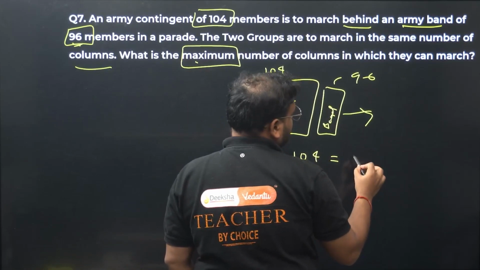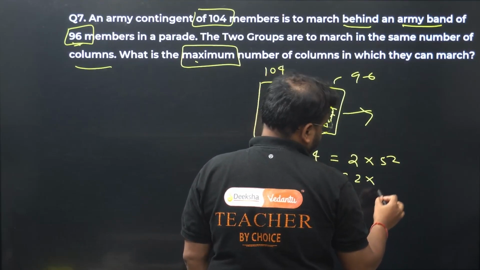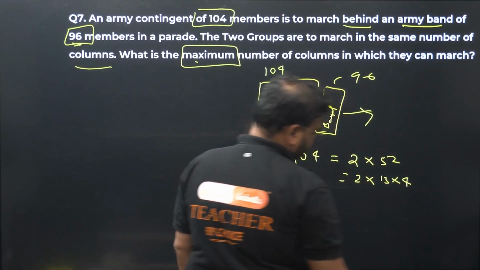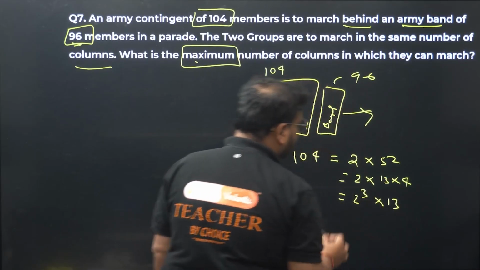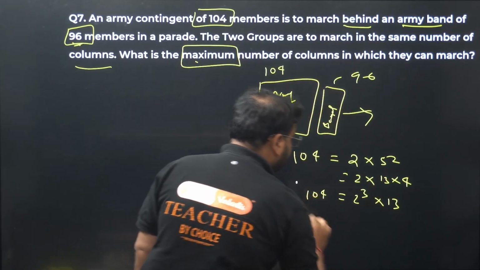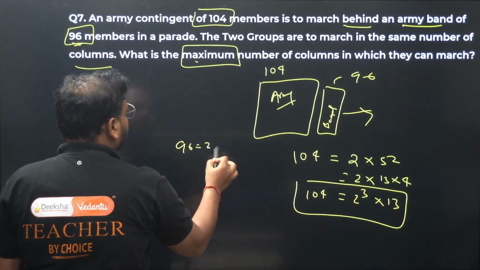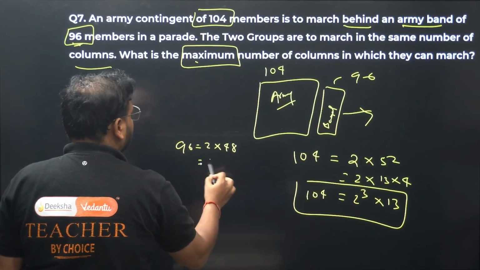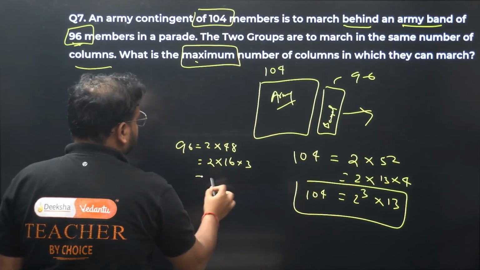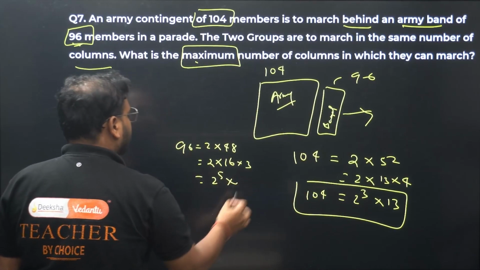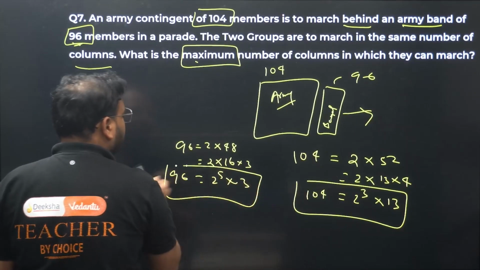Okay, 104 HCF will be what? I can go with this: 2 times 52, 2 times 13 into 4. Correct? So I get 2 power 3 into 13 as the prime factorization of 104. How about 96? For 96 we'll have 2 into 48, so 2 into 16 into 3, so 2 power 5 into 3. That's this.